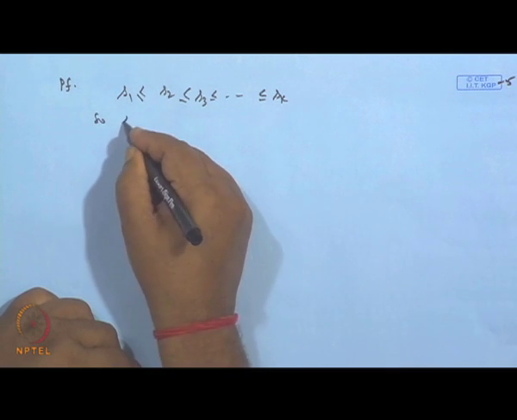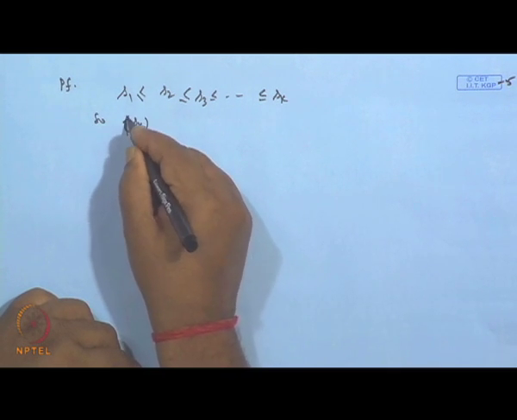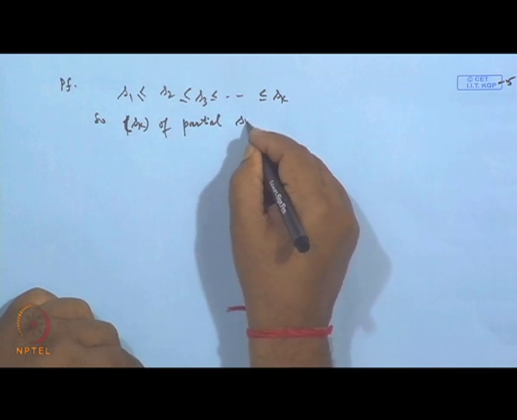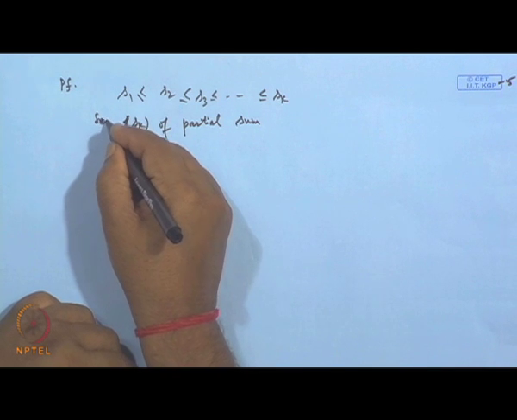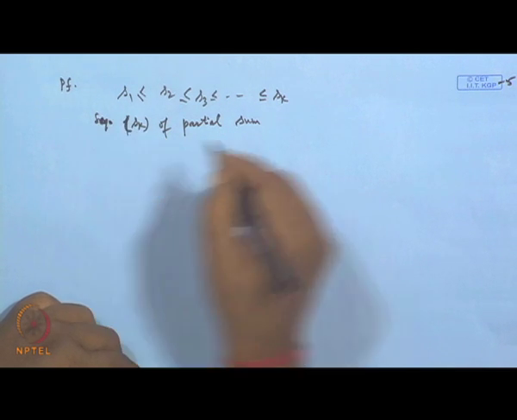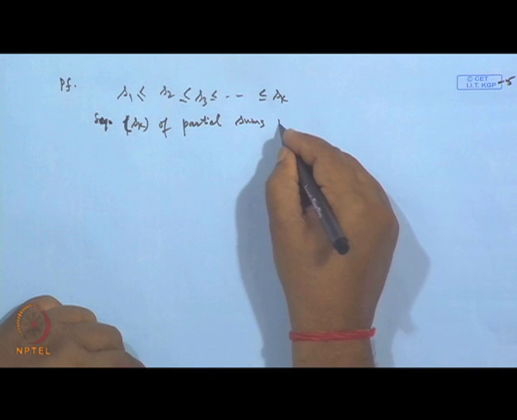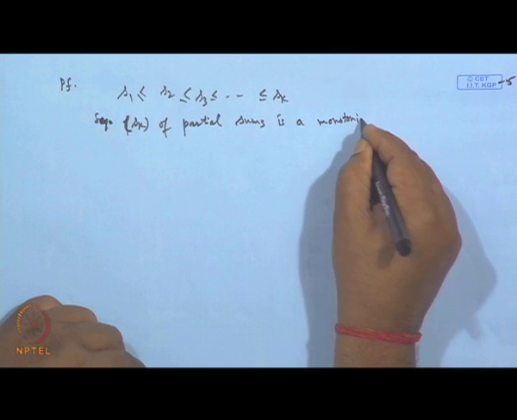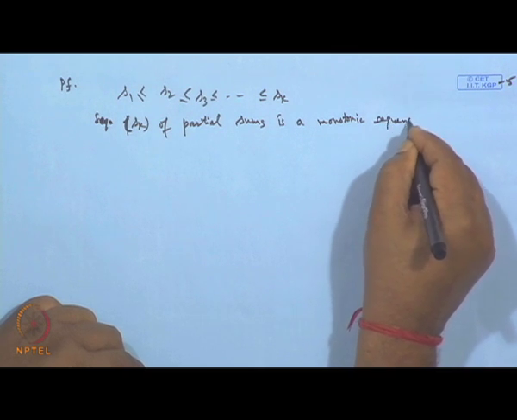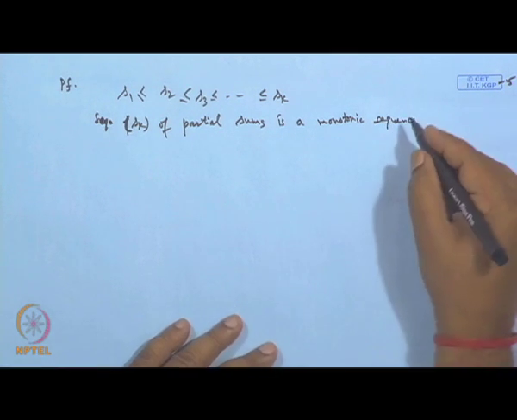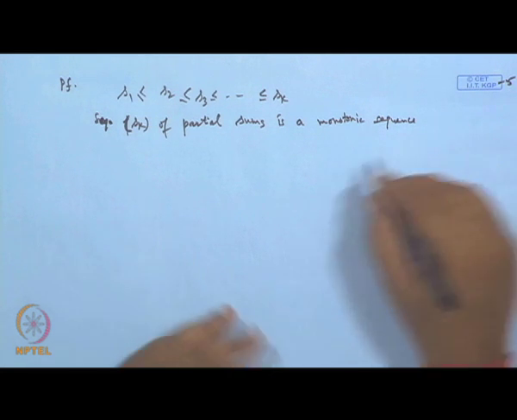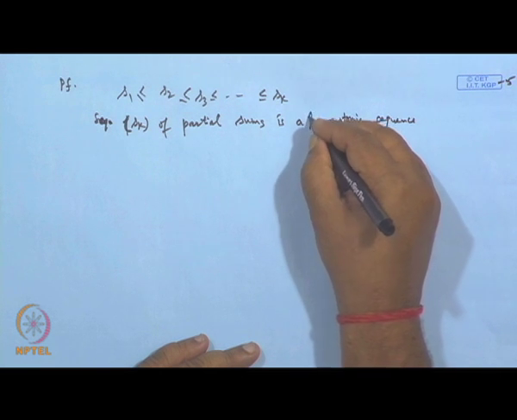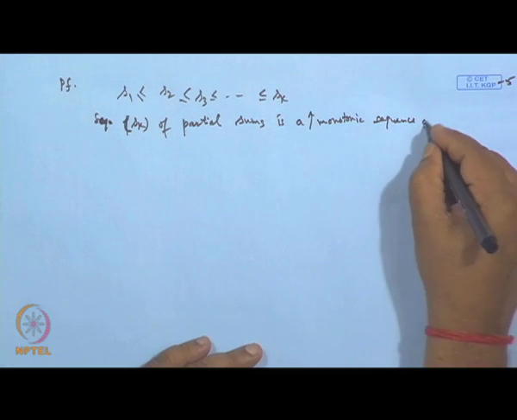The sequence of partial sums is a monotonic sequence of increasing numbers, an increasing monotonic sequence of real numbers.